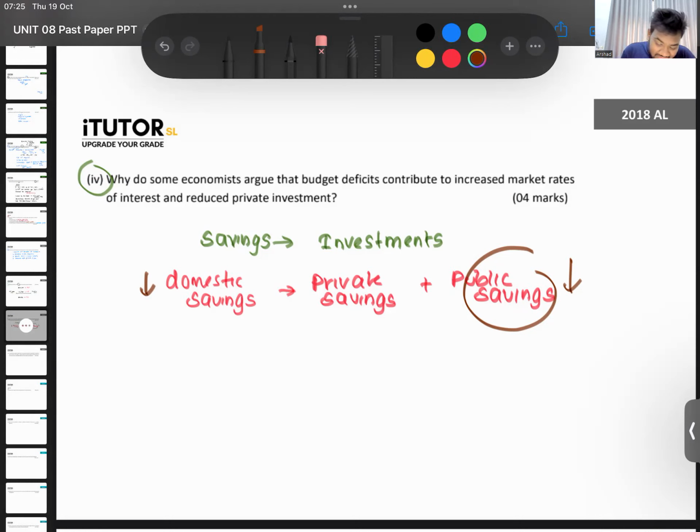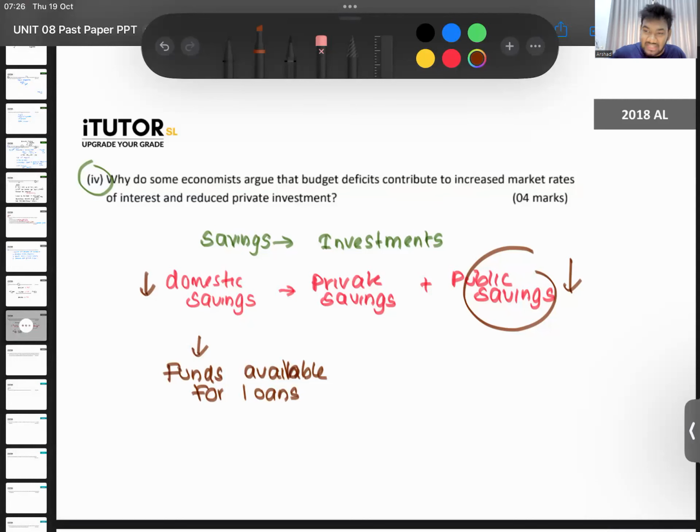So if your savings are coming down, what happens to the funds available in the loanable fund market? How much is the amount of funds available to give out as loans? What is saved can go out as loans.